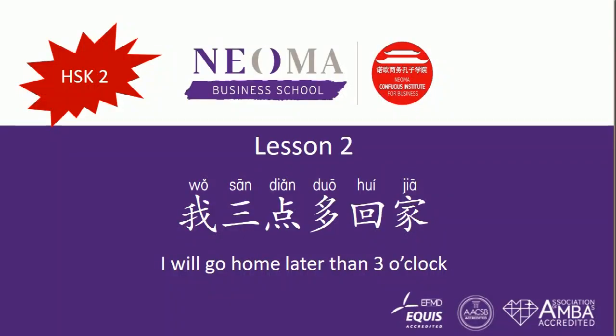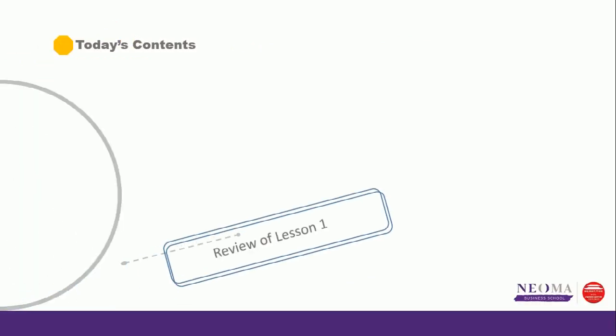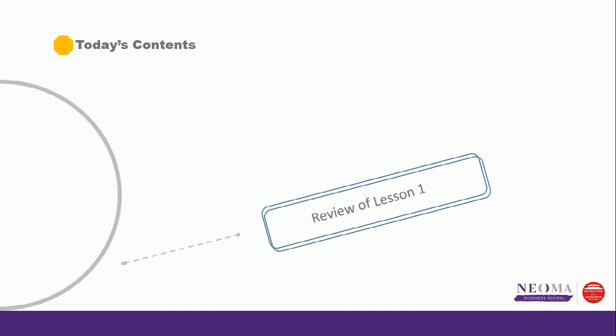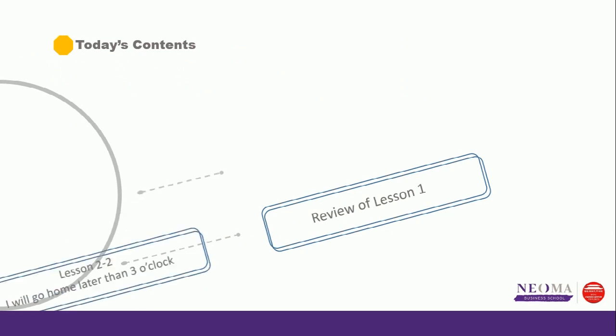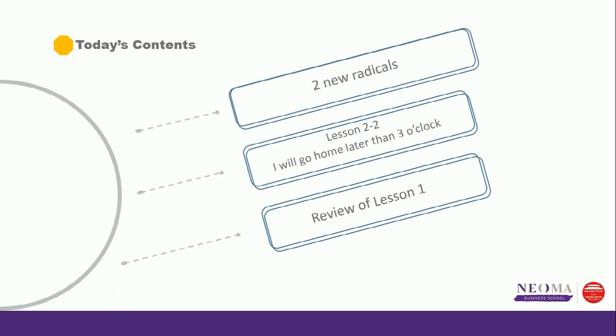欢迎来到下一代领导人项目，我是你们的汉语老师范老师。今天我们学习第2课，我3点多回家。Lesson 2, I will go home later than 3 o'clock. 我们开始吧。首先，我们复习第1课。然后我们会学 Lesson 2, I will go home later than 3 o'clock. 最后我们有2个 new radicals. Let's start with the first one.